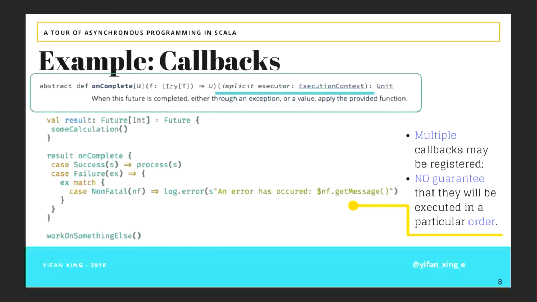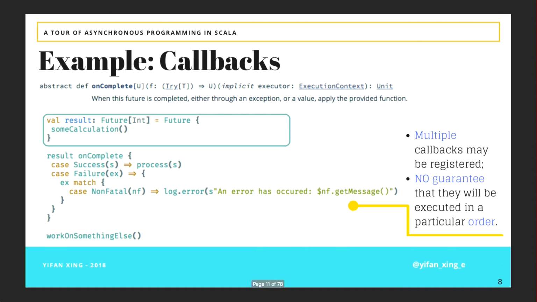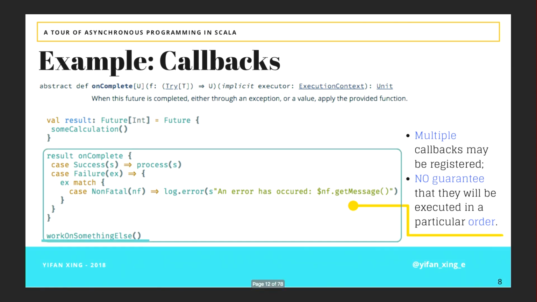So how you use future, you can use this to register callbacks, for example. You can use onComplete to register callbacks on your future. In your onComplete, you first pass in a higher-order function that takes in a Try and returns something else. Also, you pass in an execution context. You can think of this as something that helps you to manage your threads, and this wraps around a fork join pool. So how you use this is you first create a future, you do some calculation in the future, you create the future by putting those inside the future block, the braces, and then you produce a future. And then you can call onComplete on this future that you just created.